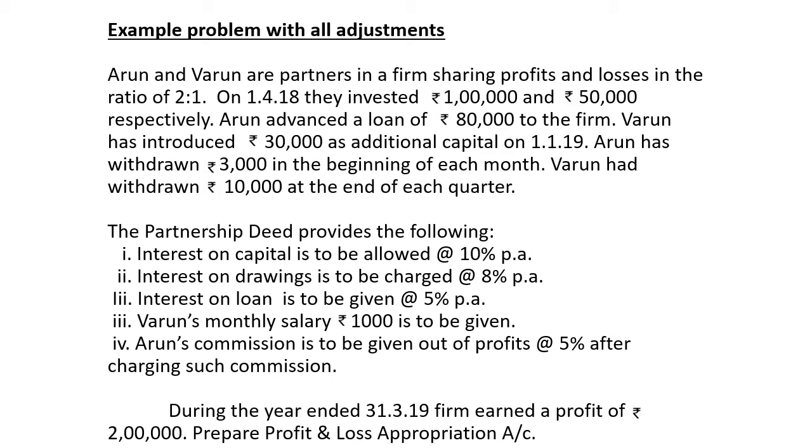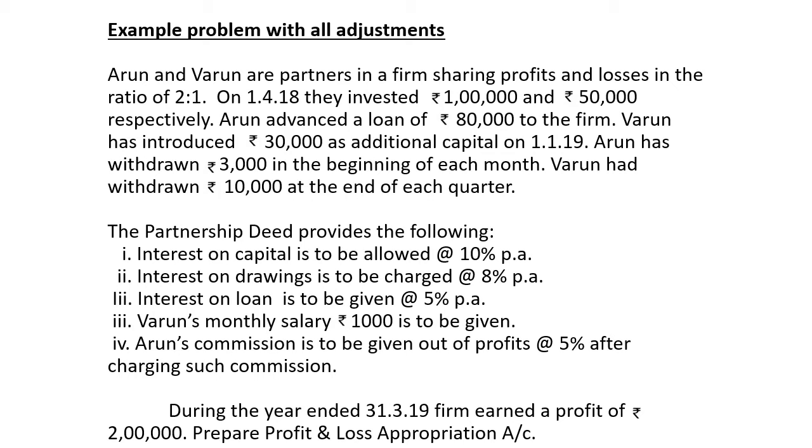Here we can take average period 12 plus 1 by 2 equal to 6.5 months for Arun. Next, for Varun, he has withdrawn 10,000 at the end of each quarter. So 12 minus 3 by 2 equal to 4.5 months we can take as average period. So we have to give interest on drawings for these two people.